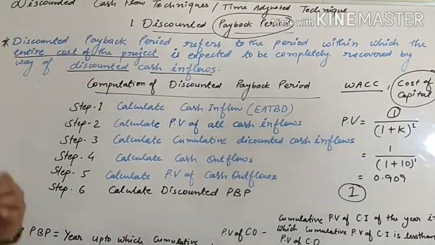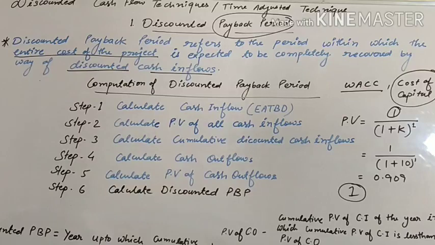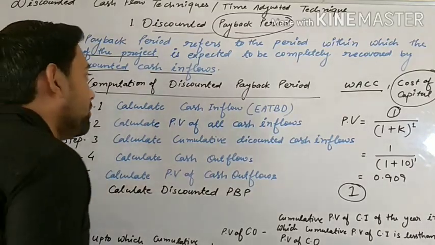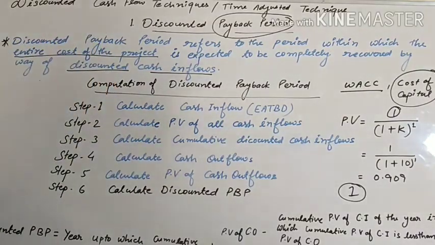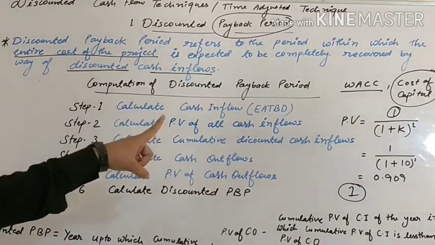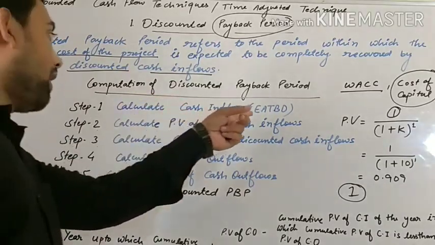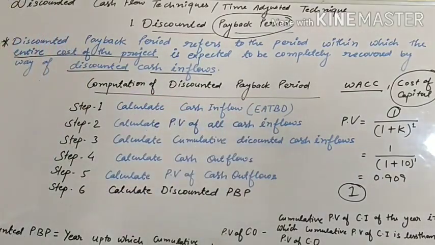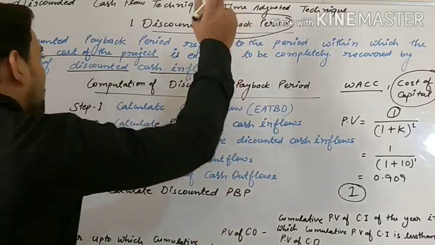Okay, now we have understood what is discounted factor. Let's start. How will you calculate discounted payback period, meaning computation of discounted payback period. Let's see the steps. The first step is to calculate cash inflows. How will you calculate cash inflows? Means earning after tax before depreciation. We have discussed this while we were studying payback period.